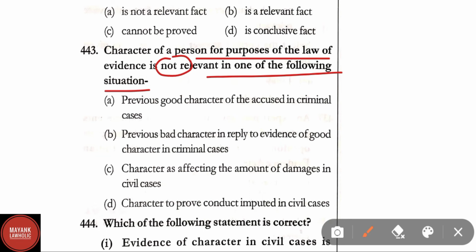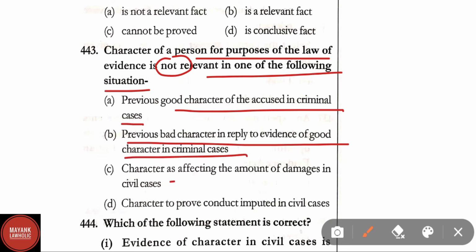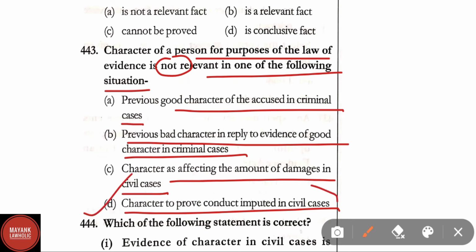Character of a person for the purpose of the law of evidence is not relevant in one of the following situations. Option A, previous good character of the accused in criminal cases. Option B, previous bad character in reply to evidence of good character in criminal cases. Option C, character as affecting the amount of damages in civil cases. And option D, character as to prove conduct imputed in civil cases. Here in this question it has been asked in which situation character is not relevant. Here correct answer is option D, character to prove conduct imputed in civil cases is not relevant.